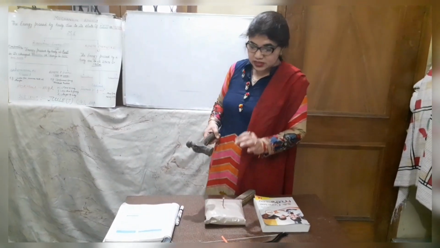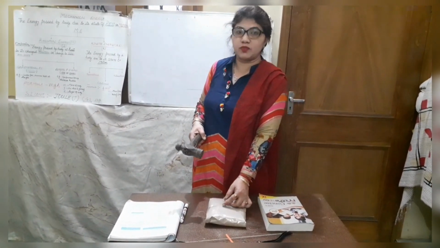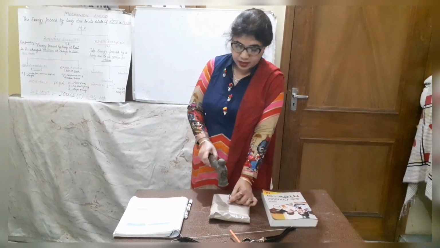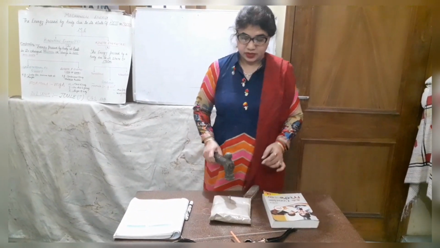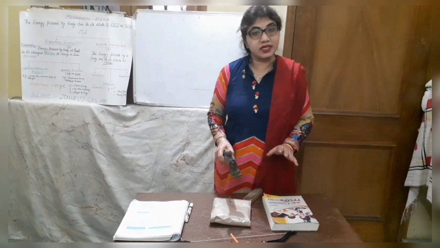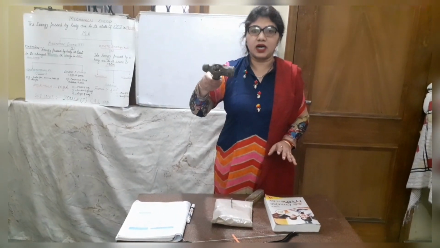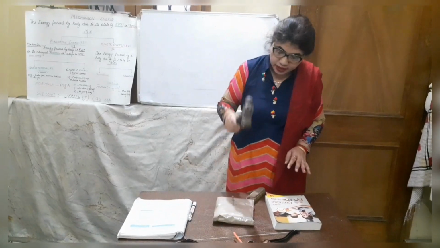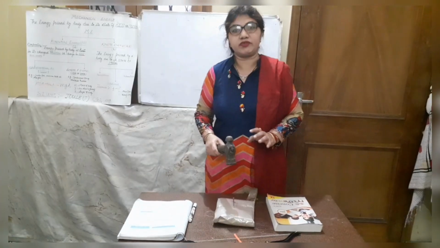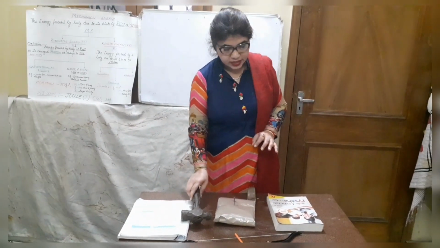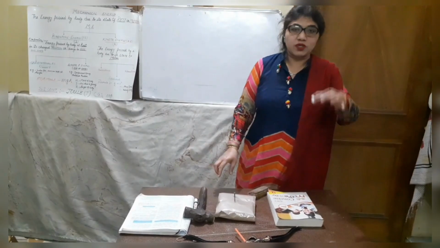My aim is to insert this nail inside the wooden box. If I keep this hammer on the nail, there will be no effect, definitely. Now I will take this hammer to a particular height and then strike the nail, definitely it will be inserted.